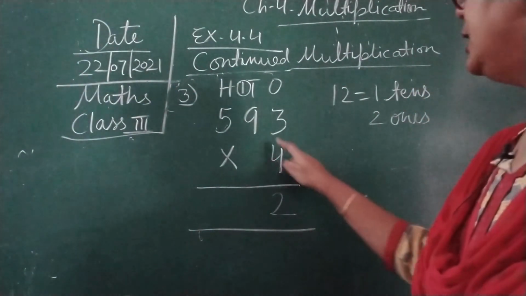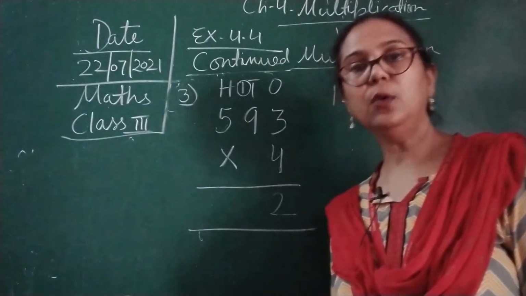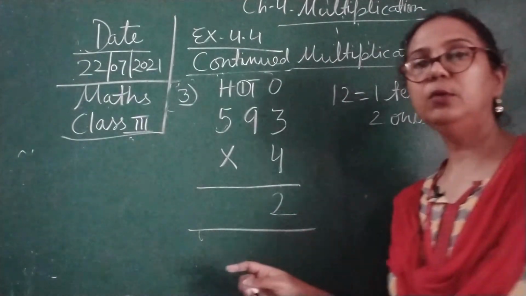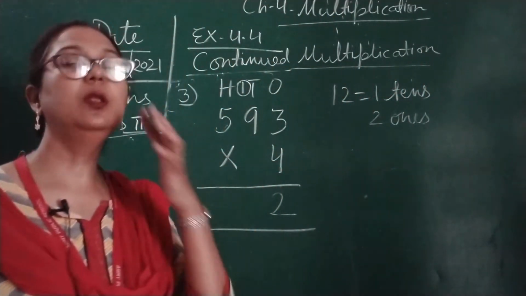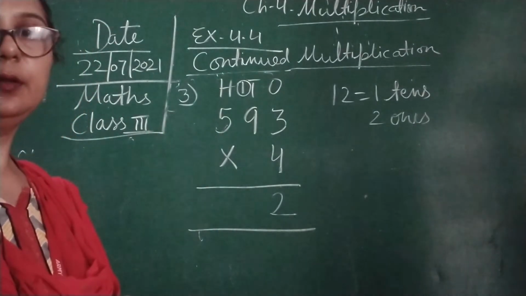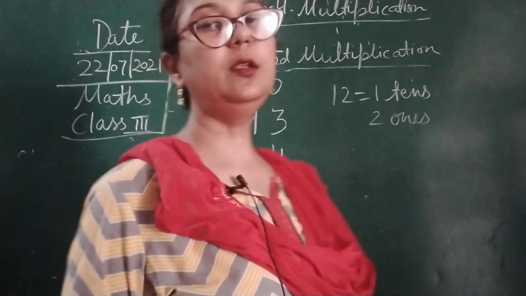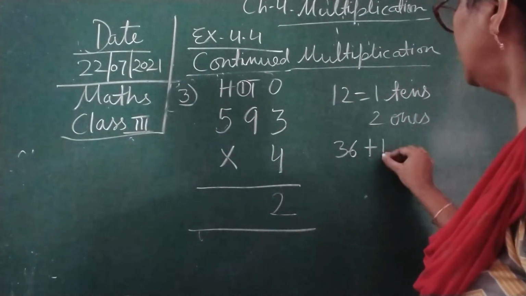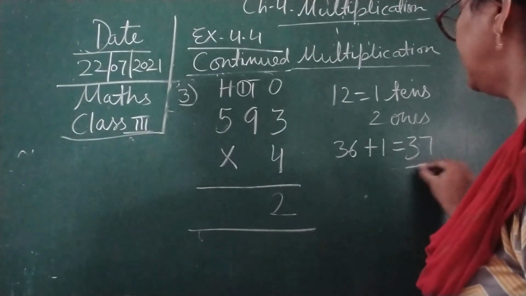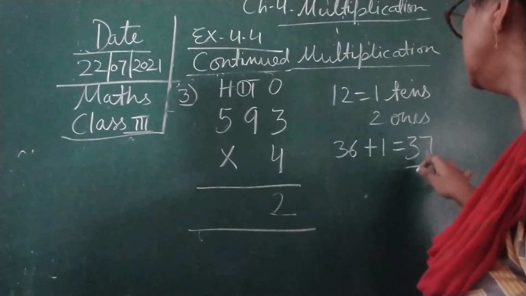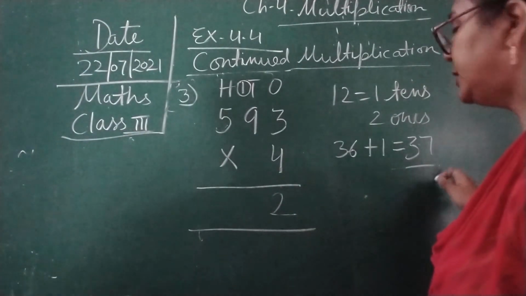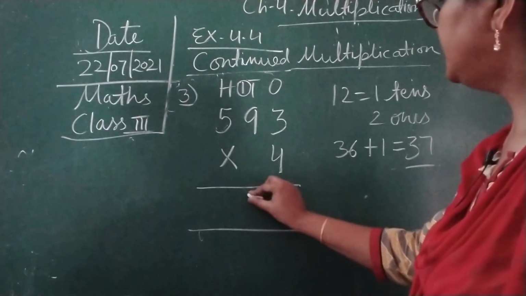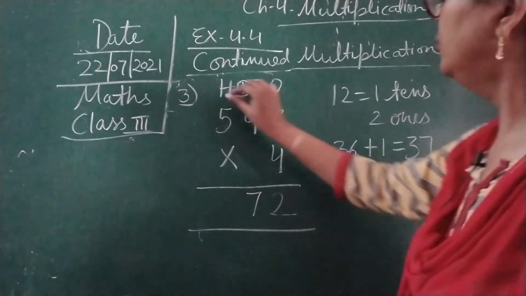Okay. So 4 9s are. Write down 4 9s are. First we have to tell the table, 4's table 9 times children. So 4 9s are 36 children, and here you can see 36, so 36 plus 1 we will get 37. So 37 tens, it means 370 tens. So here 7 tens we will write over here, and 300 will move to the 100 place.